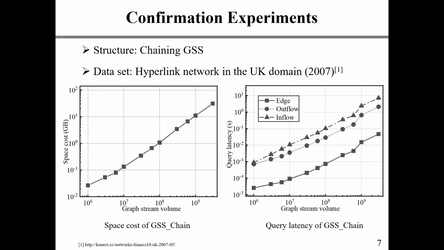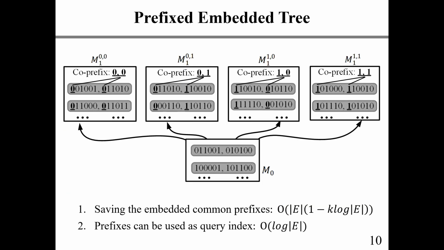To avoid the linearly increasing space and time costs in a chain-style scaling structure, we propose a prefix embedding tree structure, PET. PET extends the new compressive matrices level by level in a tree style, and in the new level, edges with the same fingerprint prefixes are stored in the same compressive matrix.